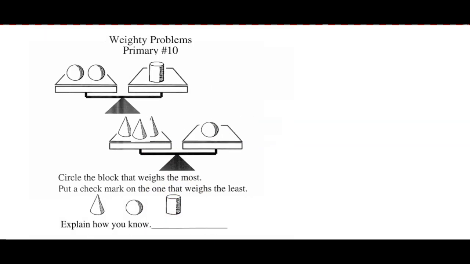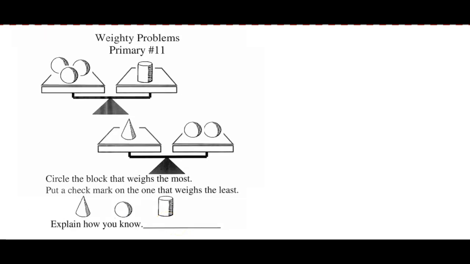On this one, once again, what can I rule out? Well, I know that a sphere is equal to 3 cones. So the cones are lighter than a sphere. So knock out the cone again, just like when you're doing your driving test, right? And then I know that it takes 2 spheres to equal a cylinder. So obviously the cylinder is going to weigh more than the spheres themselves. So once again, cylinder is the heavier one.